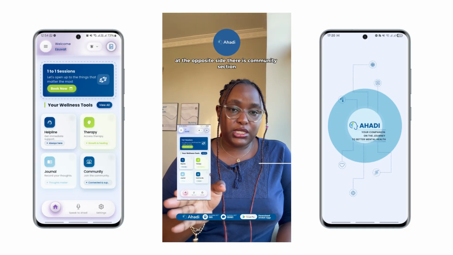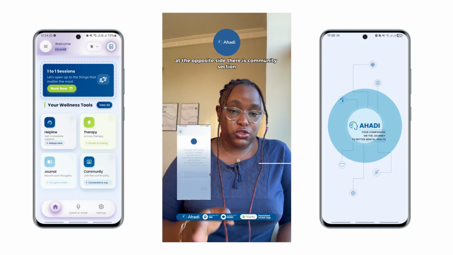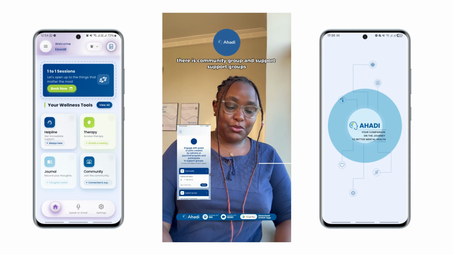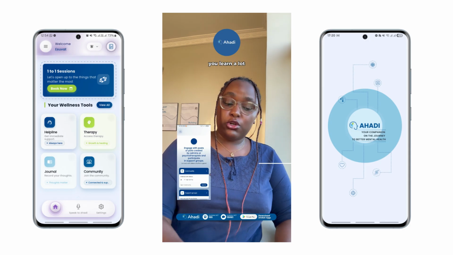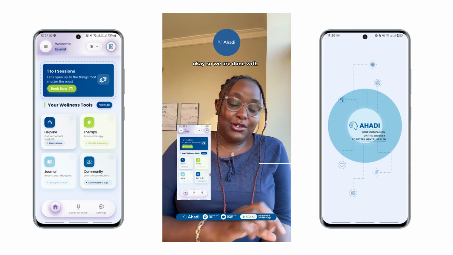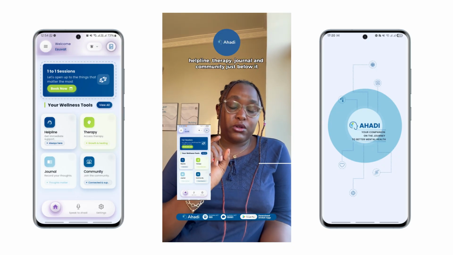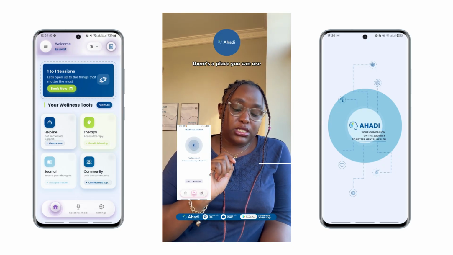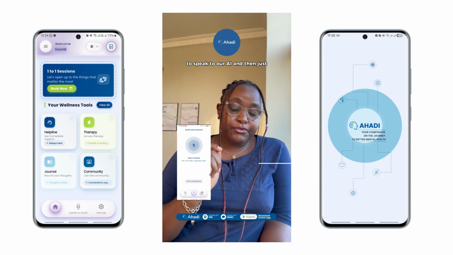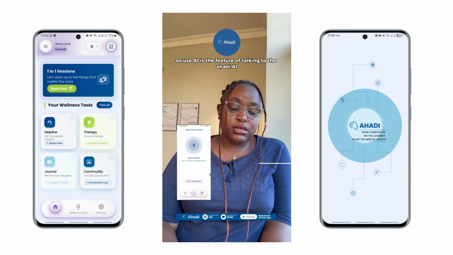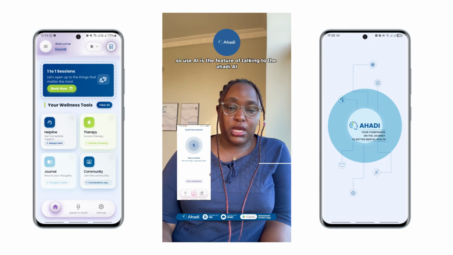On the opposite side, there is a community section. There are community groups and support groups. You can join any of them and you learn a lot. So we're out of this helpline, therapy, journal, and community. Just below it, there's a place to speak to our AI, and then use AI is the feature of talking to the AHADI AI.